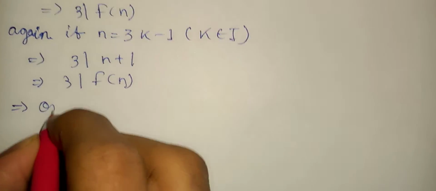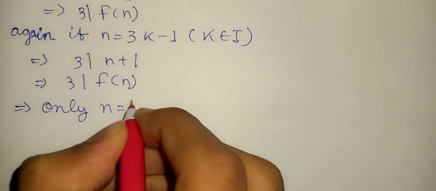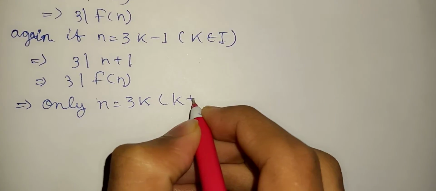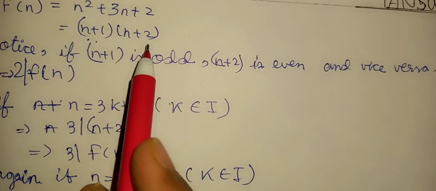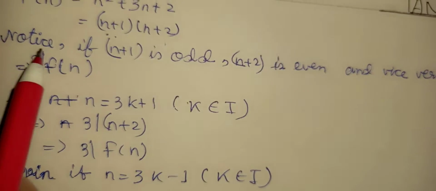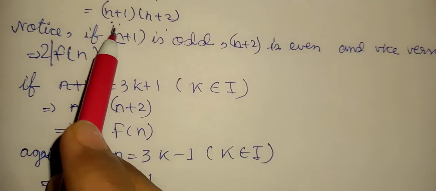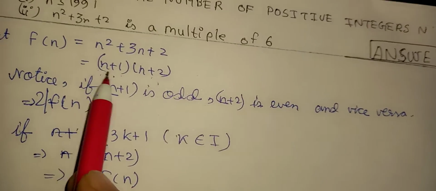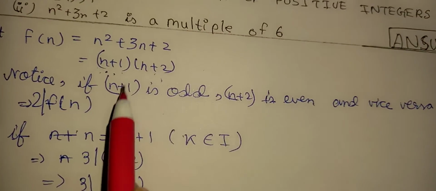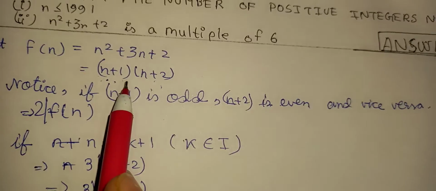Hence, only for n equals 3k, k belonging to the integers, neither n plus 1 nor n plus 2 is divisible by 3. For example, let me take the value of n as 3. We get n plus 1 is 4 and n plus 2 is 5, which gives us 20. Now 20 is not divisible by 3.